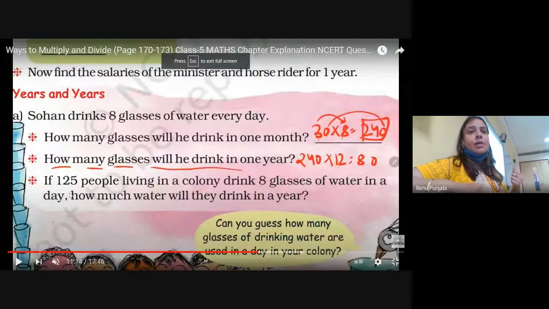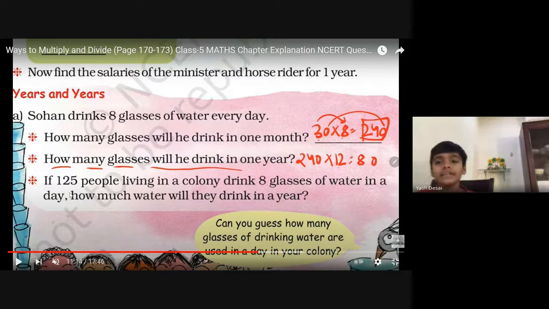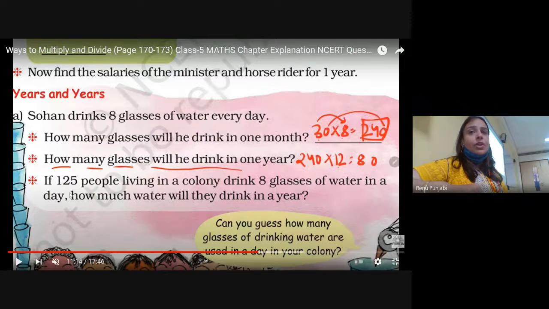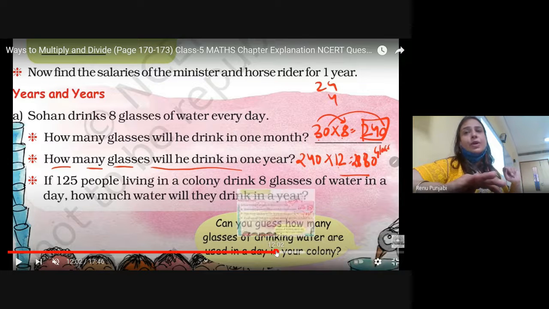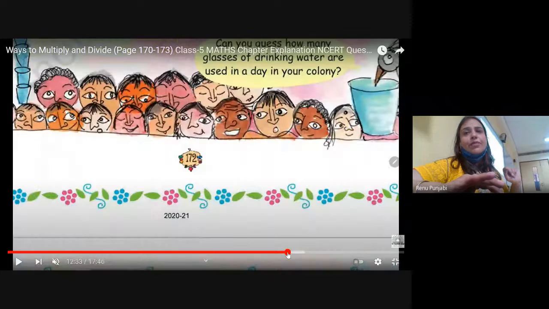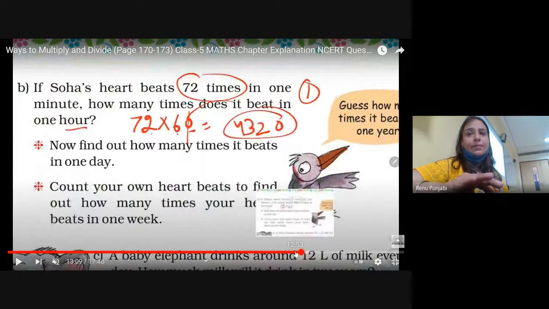Okay. So, Yash, can you tell me how many people are there in the third question? 125 people are there, living in a colony, and they drink 8 glasses of water in a day. Each one is drinking 8 glasses of water. How much water will they drink in a year? First of all, you have to multiply 125 with 8 for 1 day.